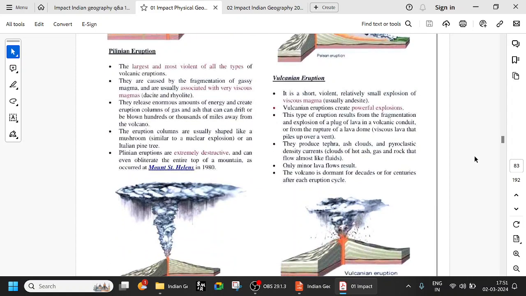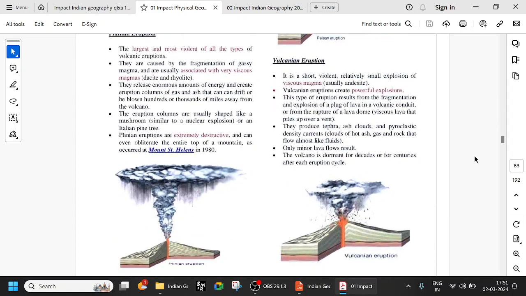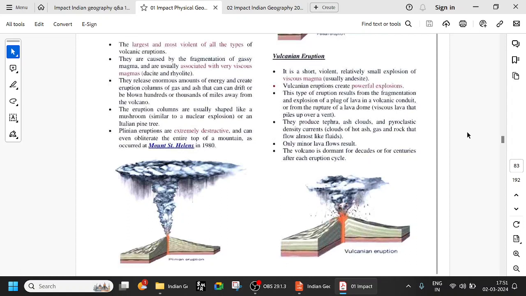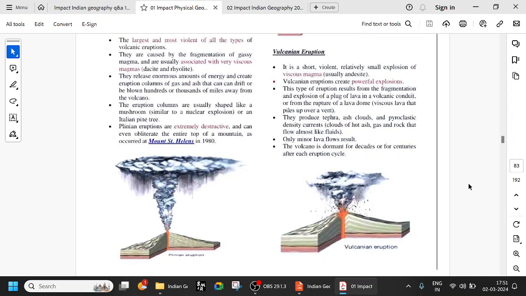And there is also Vulcanian eruption. It is a short, violent, relatively small explosion of viscous magma, usually andesite. We have seen one is basaltic and one is andesite. They are also powerful explosions. These volcanoes are dormant for decades or centuries after each eruption cycle. So once a cycle happens, it is dormant for a lot of time.